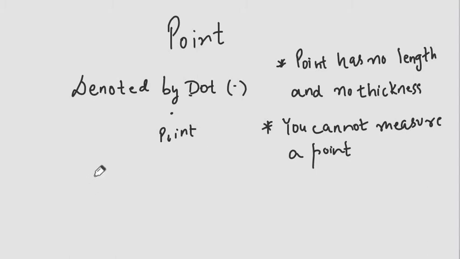How to name a point? A point is named by a capital letter of the English alphabet.